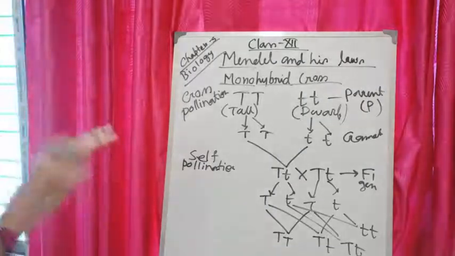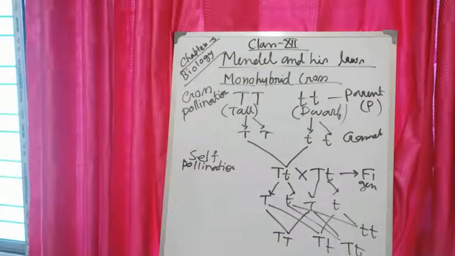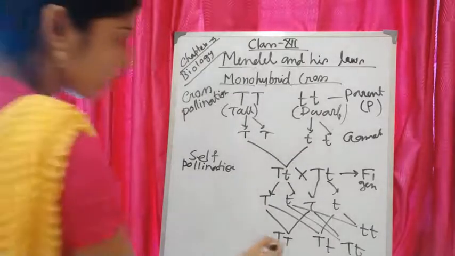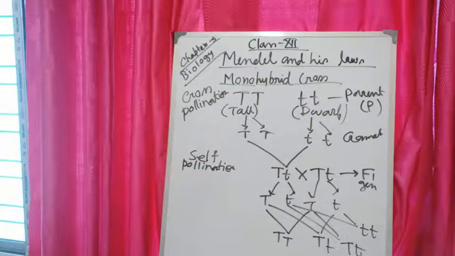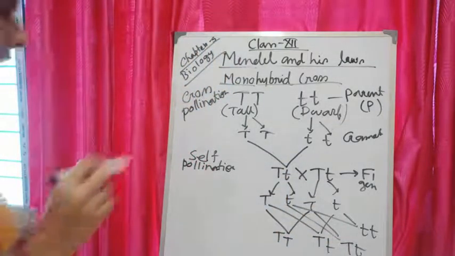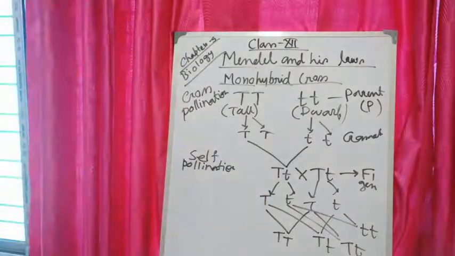So after that, what was the observation? You can see that some plants are tall homozygous, some are short homozygous or dwarf homozygous, and some are heterozygous in condition.